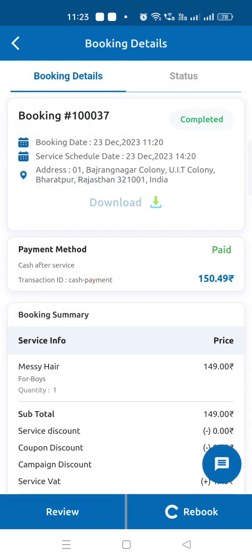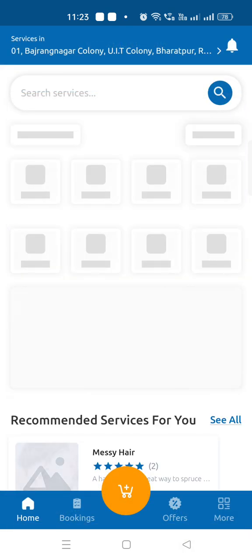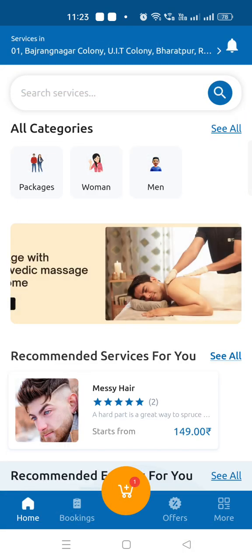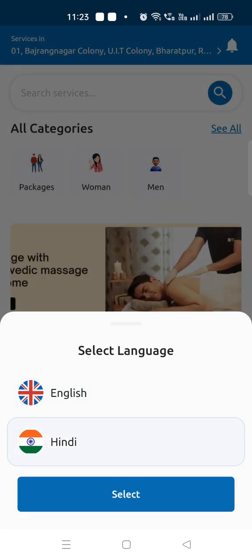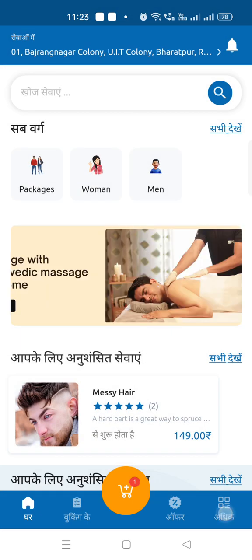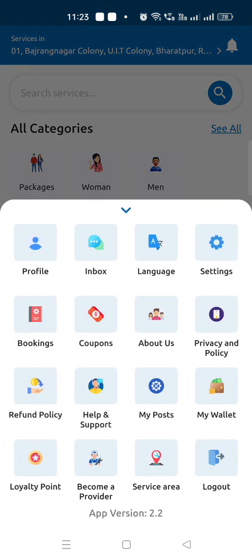If the customer wants to rebook the same service, he can rebook. Okay, and let me tell you more features of your application. From here you can see the language section. You can choose Hindi or English, and according to that the application language will change. So right now I am choosing English. Easily like this you can change the language.